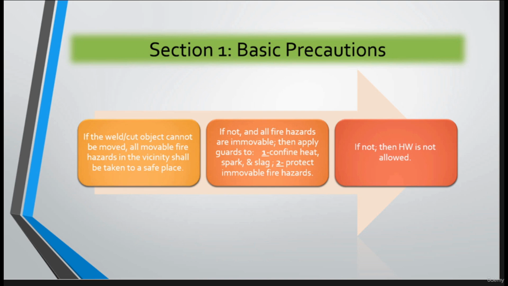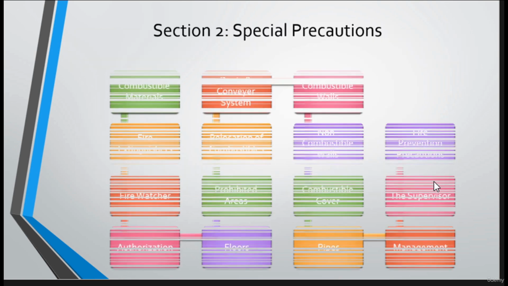Okay, regarding the basic precautions, OSHA hot work standard says that if the weld or cut object cannot be moved, then all movable fire hazards in the vicinity shall be taken to a safe place. If this is not feasible, then you should either confine the heat or spark or slag, or you should protect the immovable fire hazards. If neither one or two are applicable or feasible, then the hot work should not be allowed. Okay? Regarding the special precautions, I will give you the headers.